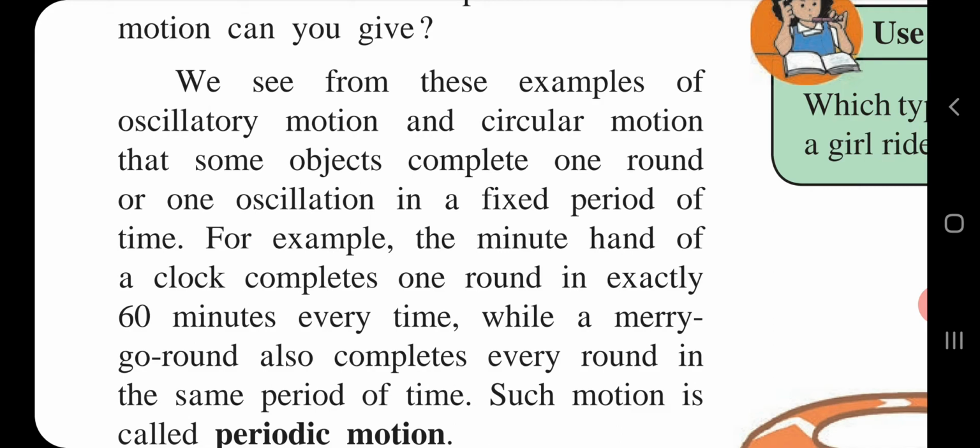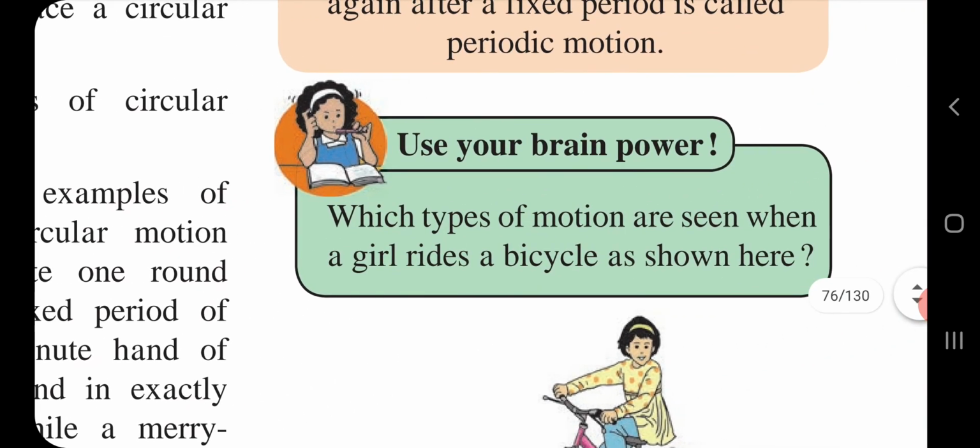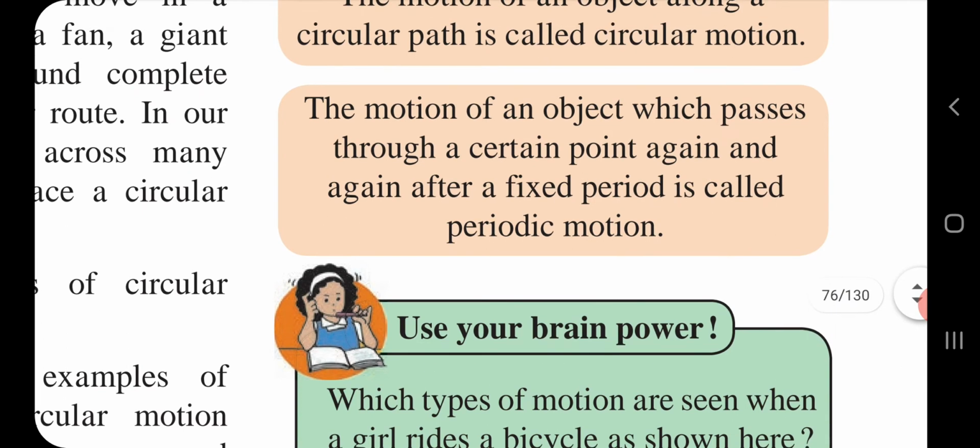So here we will see the definition of periodic motion. The motion of an object which passes through a certain point again and again after a fixed period is called periodic motion.